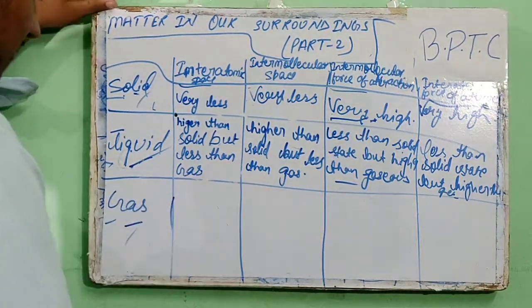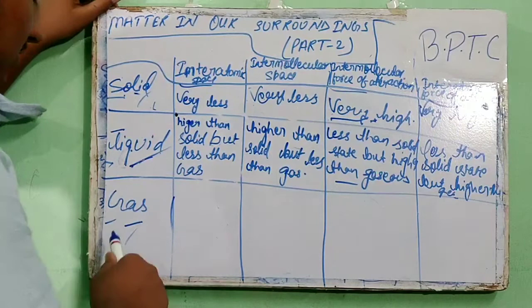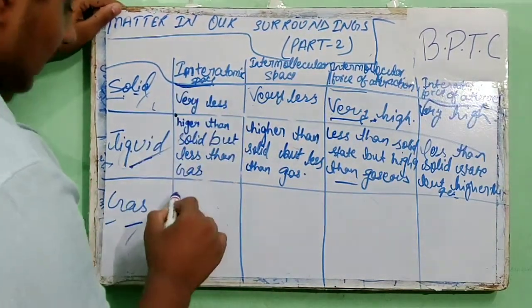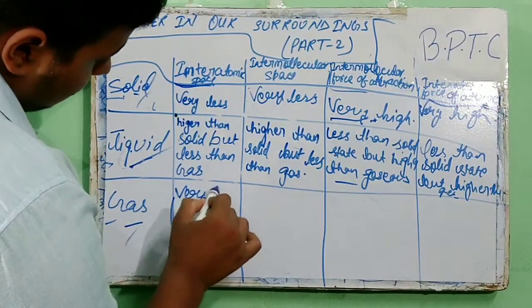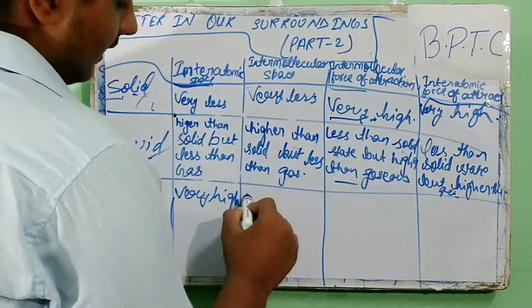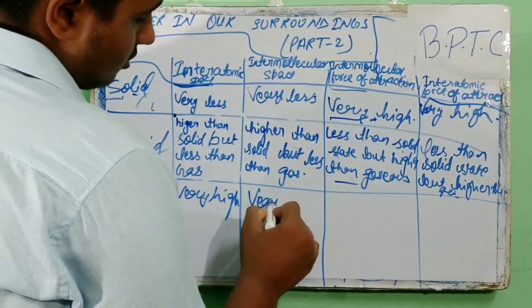What is gaseous state? In the gaseous state, the interatomic space is very high. Intermolecular space is also very high.